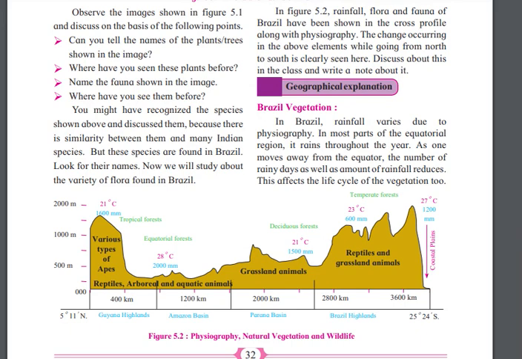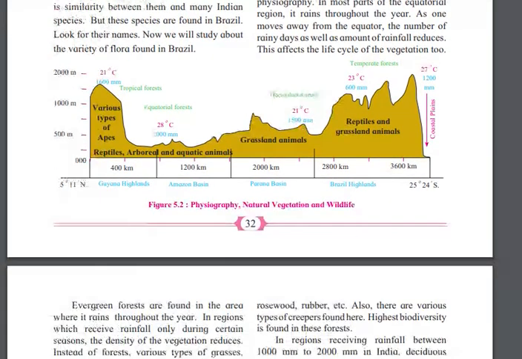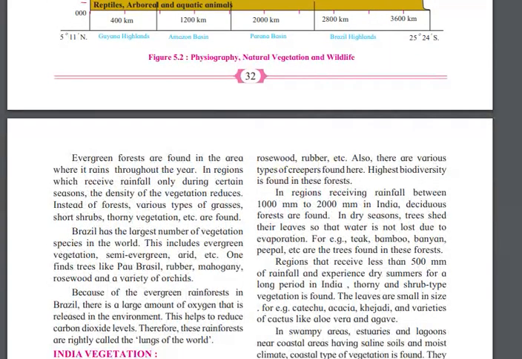Okay, and this affects the life cycle of vegetation too. Because of the rainfall, it affects the lifestyle of vegetation. Lifestyle of vegetation means the lifestyle of trees, of flowers. Evergreen forests are found in the area where it rains throughout the year. So first of all, tell me where the rain comes throughout the year. The rain comes throughout the year near the equatorial region.